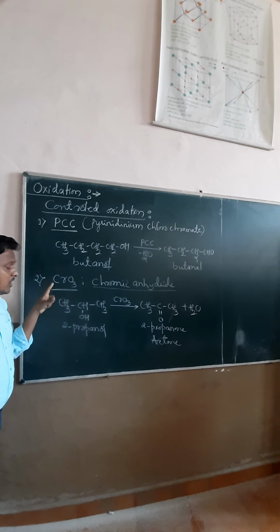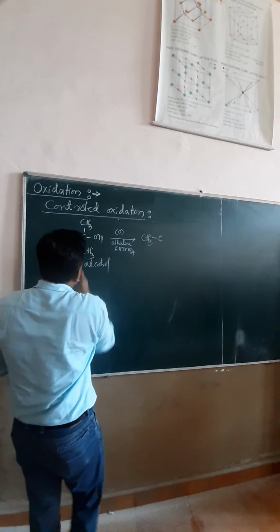When this tertiary butyl alcohol undergoes oxidation, very important, it is oxidized by using alkaline KMnO4, potassium permanganate, or we can also use acidified potassium dichromate. When a tertiary alcohol undergoes oxidation, the product formed is the corresponding ketone, and the final product is a carboxylic acid, CH3COOH.